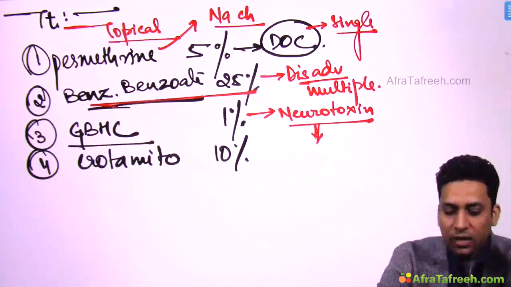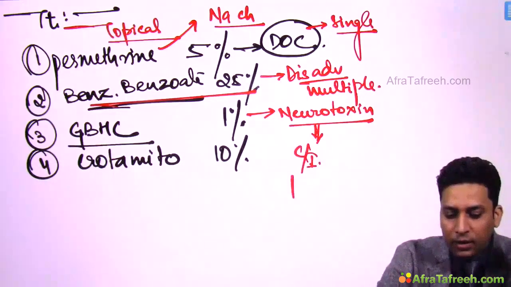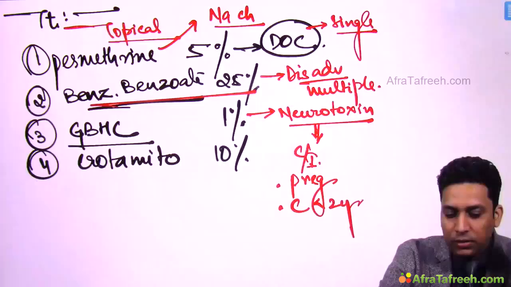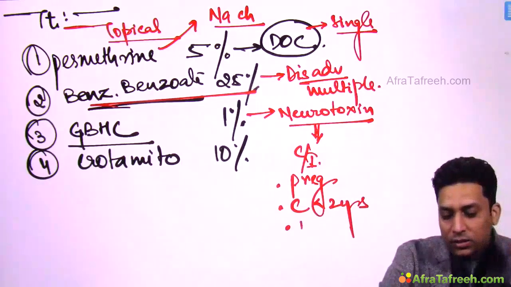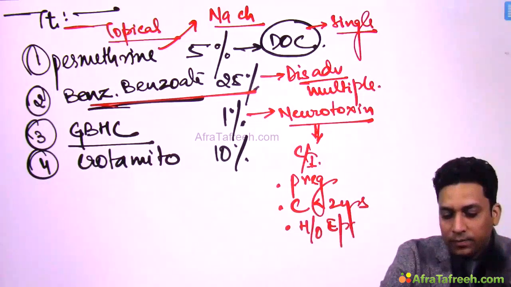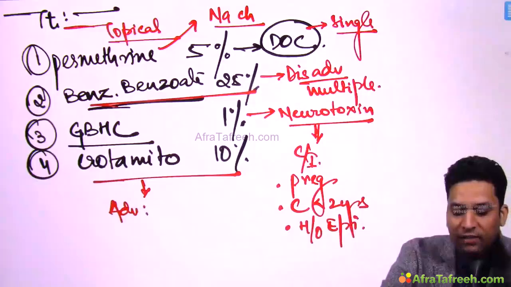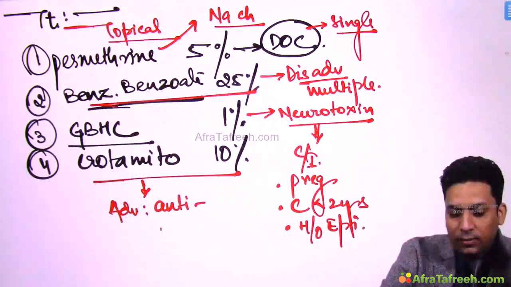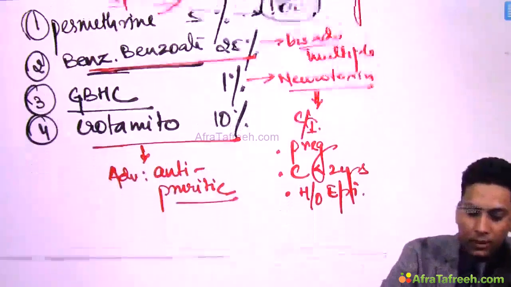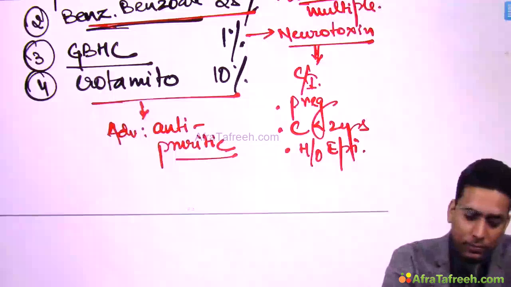So this drug is contraindicated during pregnancy, in young children, like children less than 2 years, and also in patients with a history of epilepsy. And crotamiton has one advantage, that it is antipruritic, so it reduces itching.